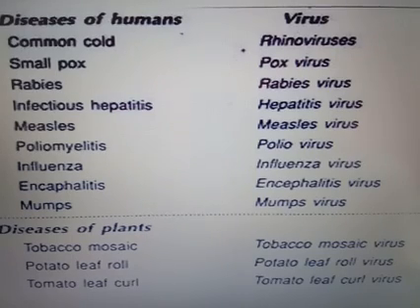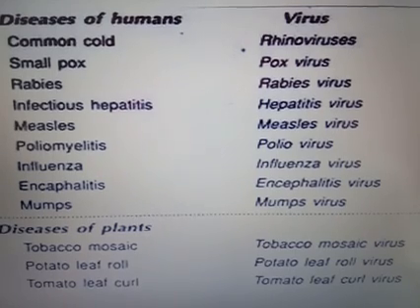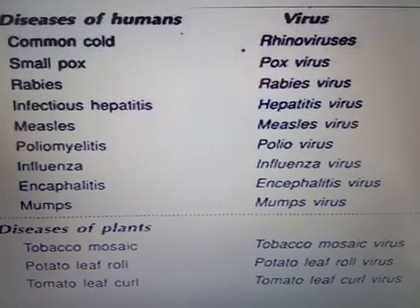The symptoms are fever, headache, and not feeling comfortable in breathing. Those are the symptoms of COVID-19.